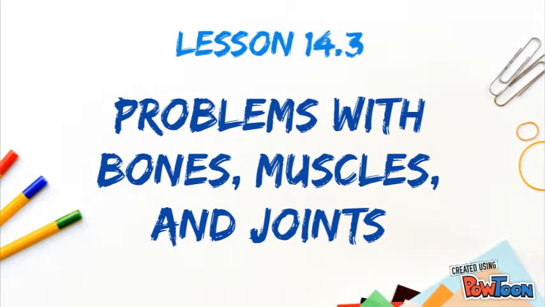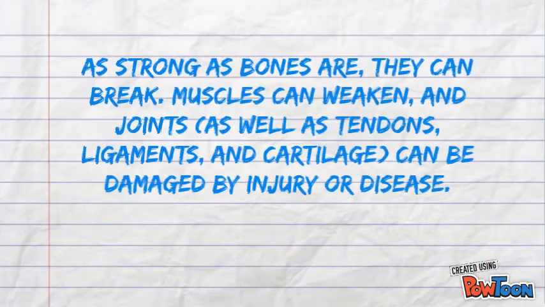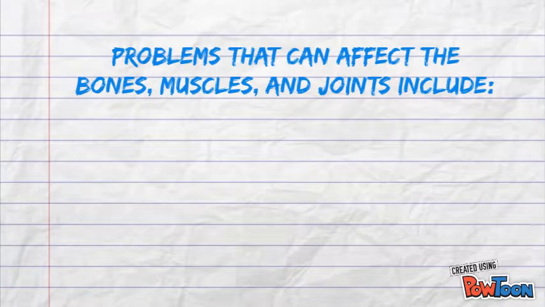problems with bones, muscles, and joints. As strong as bones are, they can break. Muscles can weaken, and joints, as well as tendons, ligaments, and cartilage, can be damaged by injury or disease. Problems that can affect the bones, muscles, and joints include